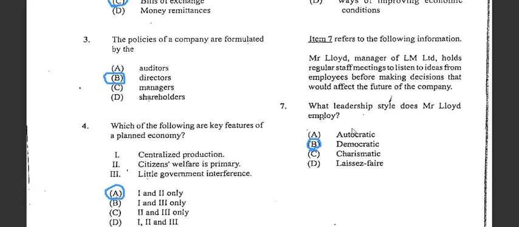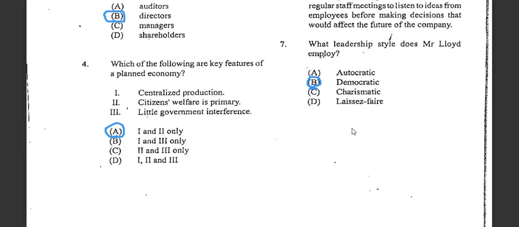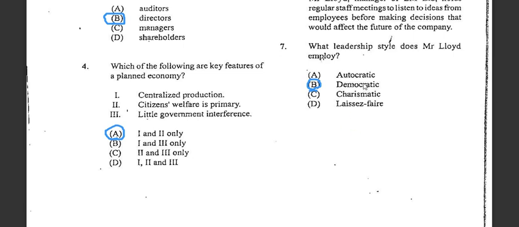Number four says which of the following are key features of a planned economy. We can see that it has to be centralized production, and citizens' welfare is primary. These are the primary features of a planned economy. So the best answer here would be centralized production and citizens' welfare is primary. The answer would be A.